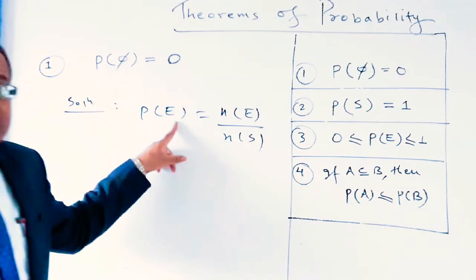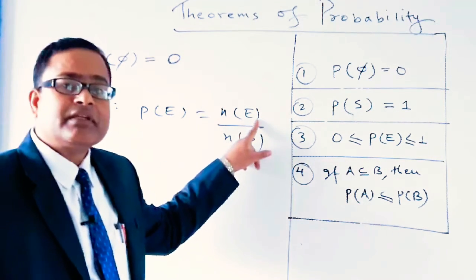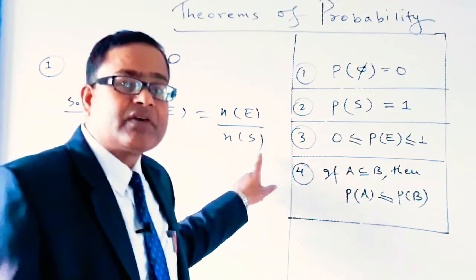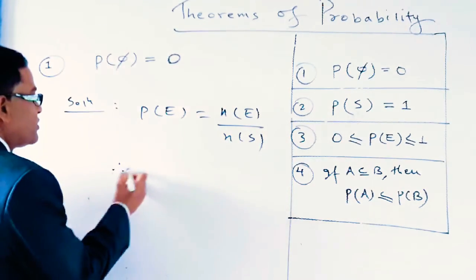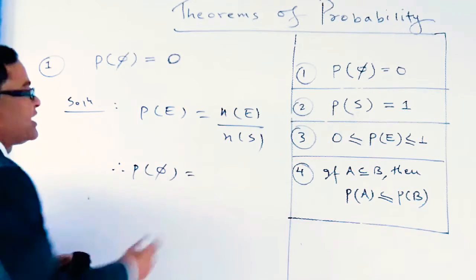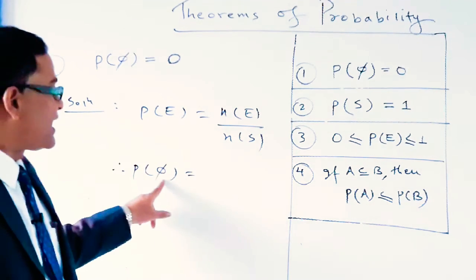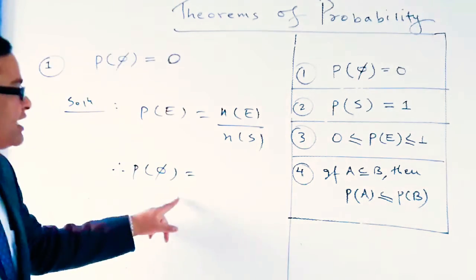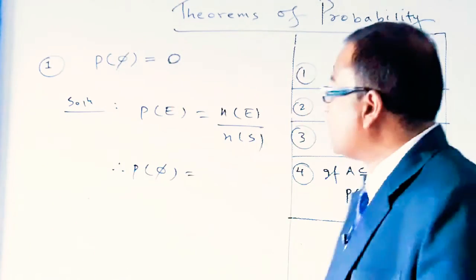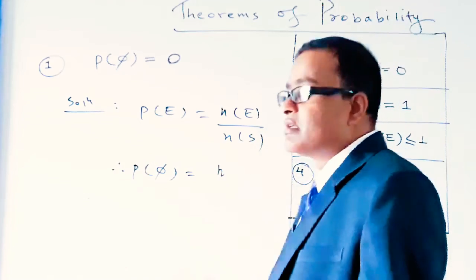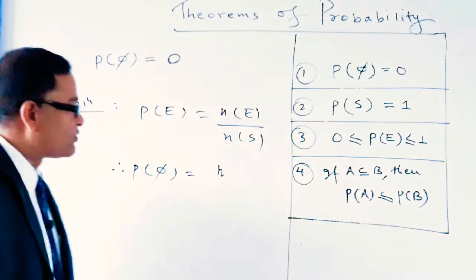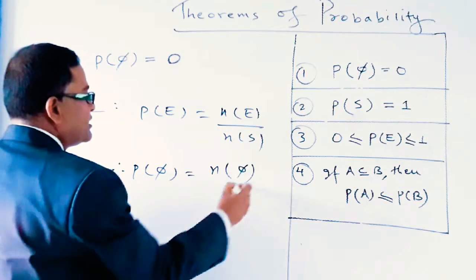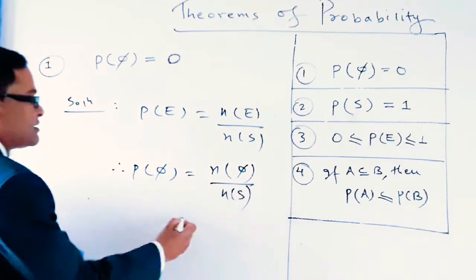Therefore, if phi is an impossible event, then the probability of phi, that means P(phi), is equal to the number of elements of phi divided by the number of elements of the sample space.